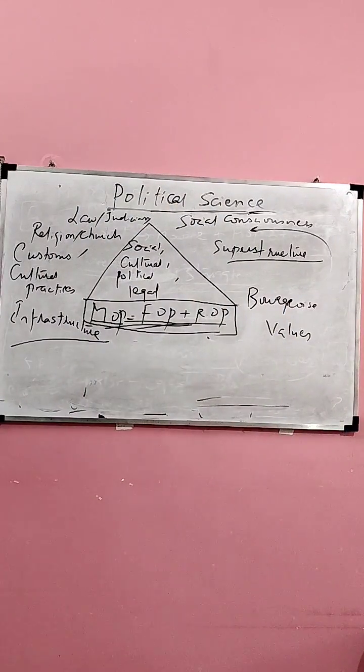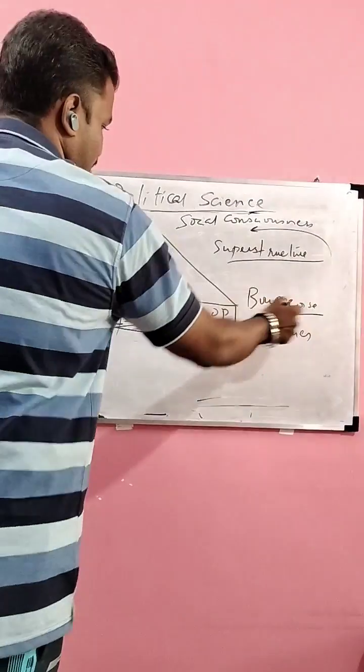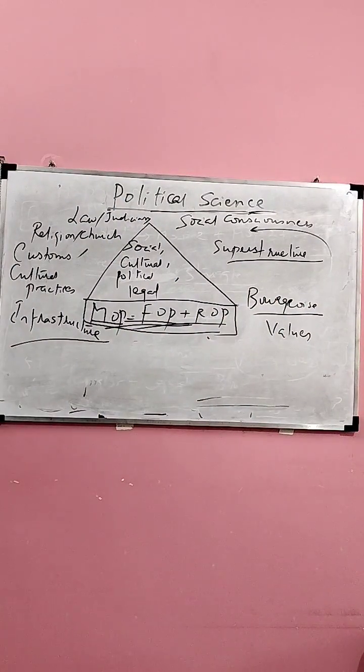The bourgeois or the capitalist in the economic base not only owns the means of production, he also owns the means of mental production. This is very important. Bourgeois or capitalist is not just the owner of the forces of production, he is also the controller of the mental production. Your culture is decided by the MOP. Your customs are decided by the MOP. Your acceptance of certain values are decided by the MOP.